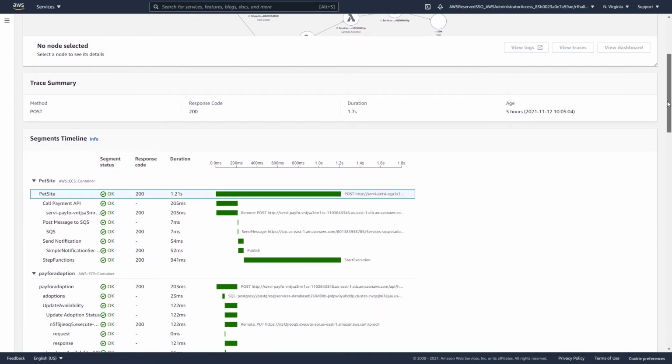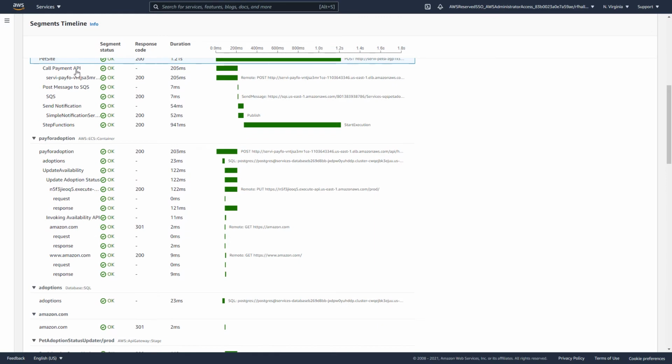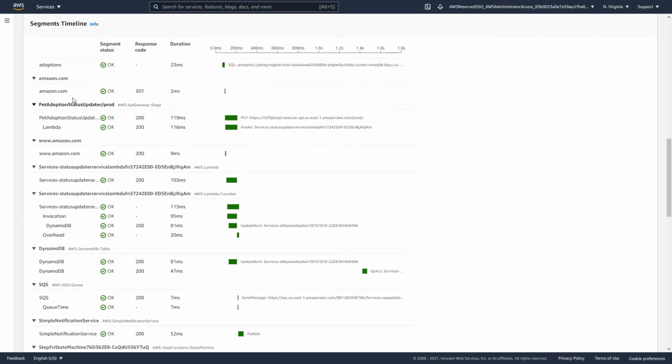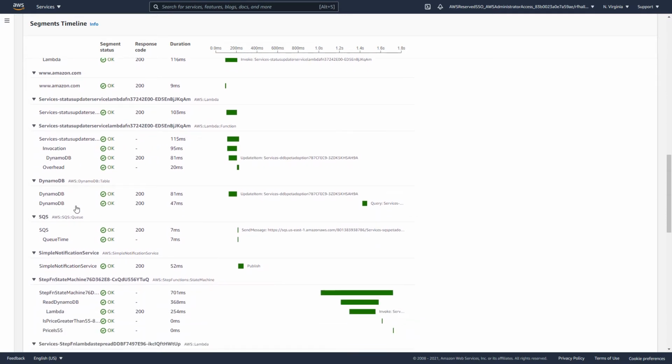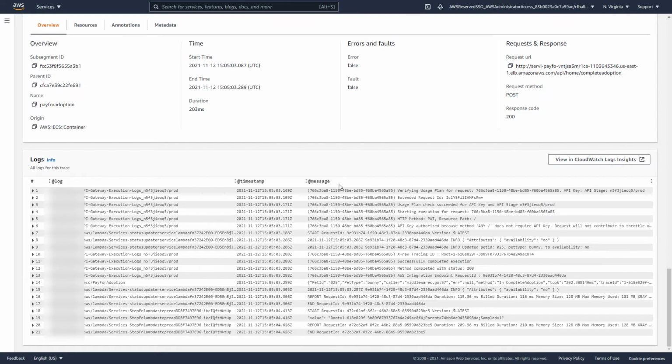If we scroll down a little bit further, we can see some information, i.e. the method, response code, duration, and how old this trace was. We can also take a look at the specific segments for this trace, looking at a timeline of which requests were made and how long each request took. And we can see this for every component that's represented on the service map. From here, we also have some segment details, so the subsegment ID, parent ID, time, errors and faults, as well as correlated logs for this specific request.